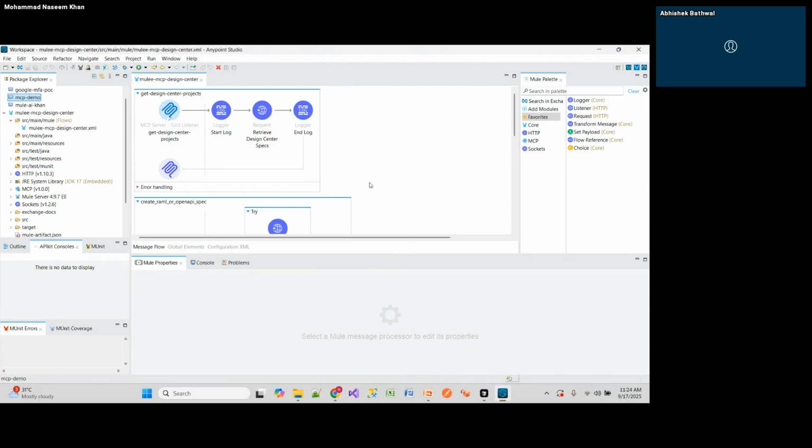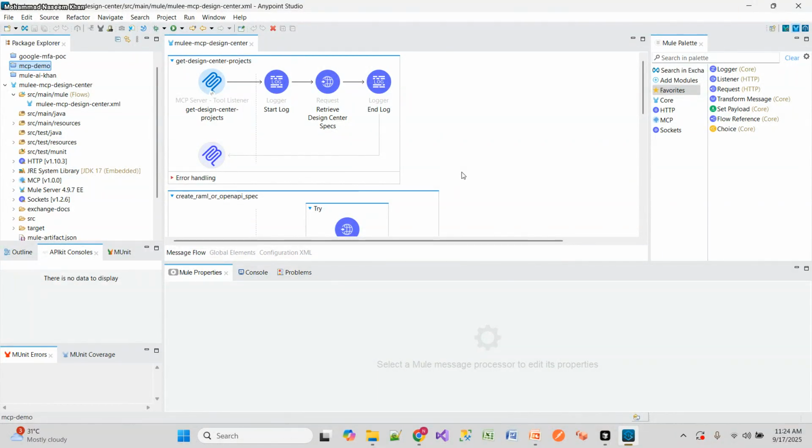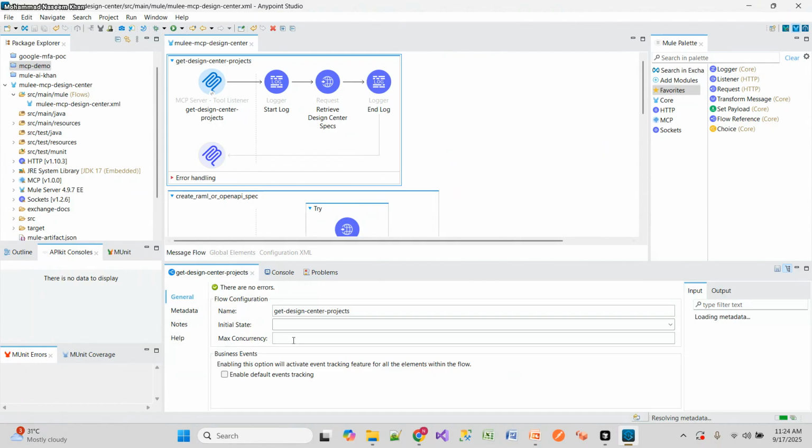Yeah. So this is the project I have created. So first thing, in this one, I have created three tools. Tools is nothing but a number of flows, right? So this first one is get design center by projects. Get design center from the projects, right? So I have given the name as this get design center projects.